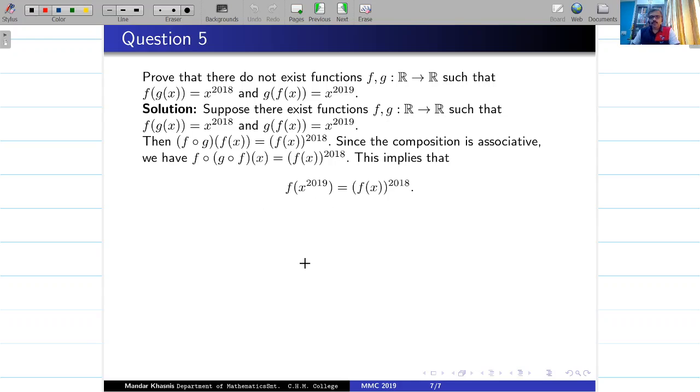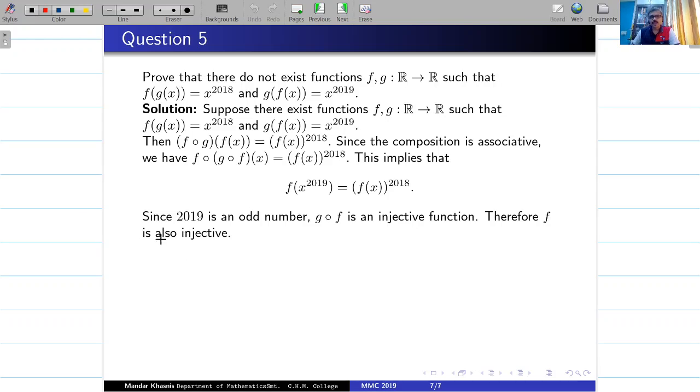All right, so let's see. 2019 is odd, that's correct. And hence g composite f is x raised to 2019, which is always an injective map, so GOF is injective, which will imply that f is injective. Now this is the information I have. Now try to substitute some values in place of x and see what happens. Which values? Say 0, 1 and -1. Pause the video, put the values, write three equations and see what you get.